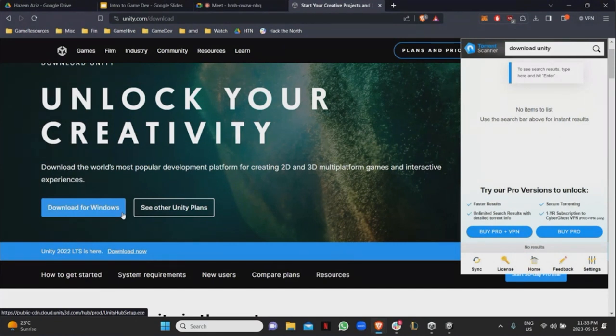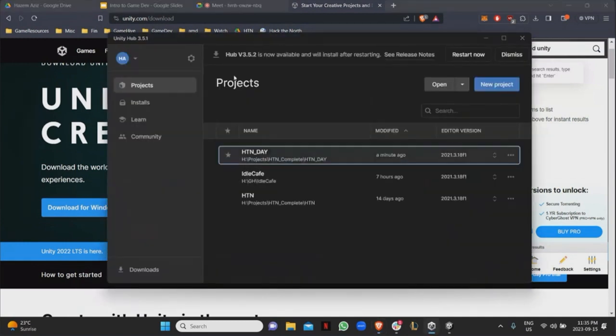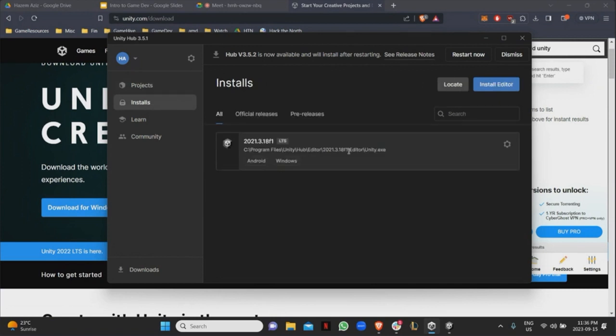So once you download Unity Hub, this is what you're going to see. Here you're going to see a projects tab, installs, learn, and community. Those are all the tabs on the left. Yeah, you can see my mouse clearly. Okay, for the projects, if you don't have any projects yet, this should be empty, so don't worry about it. We're going to be creating our own project, and we're going to go through it all. The main important one is installs. This is where you're actually going to install a Unity editor. This is where you're going to install the engine itself that you're going to be using to make the game. Right. So again, the hub is just the hub that includes all your projects.